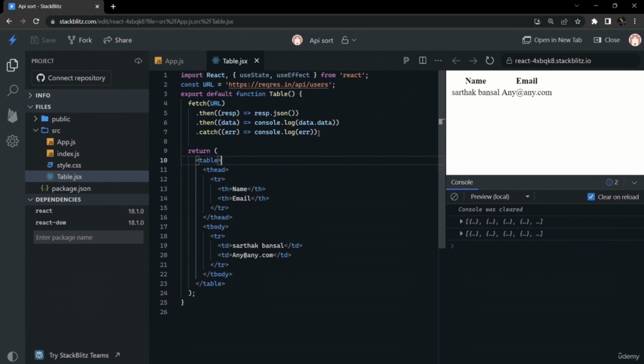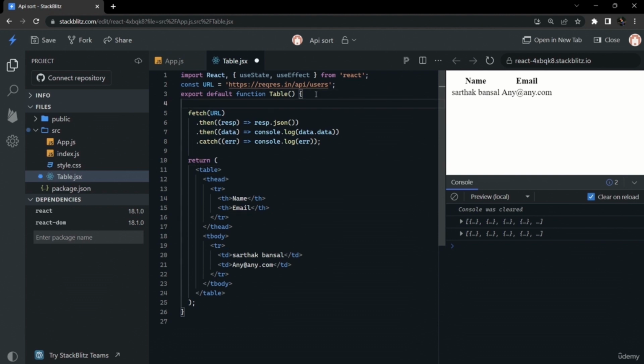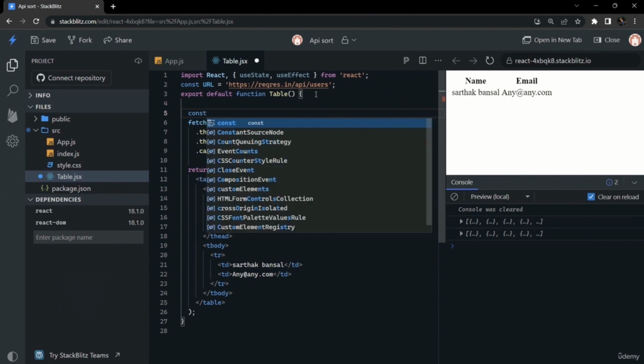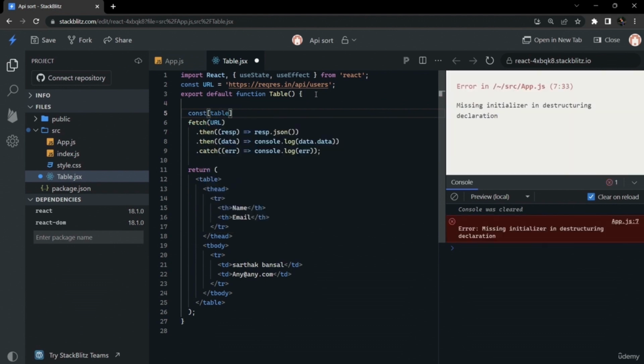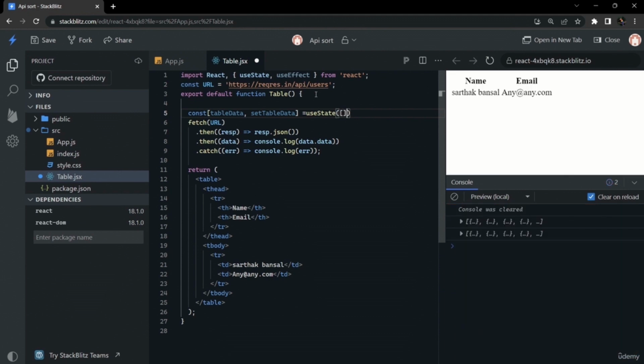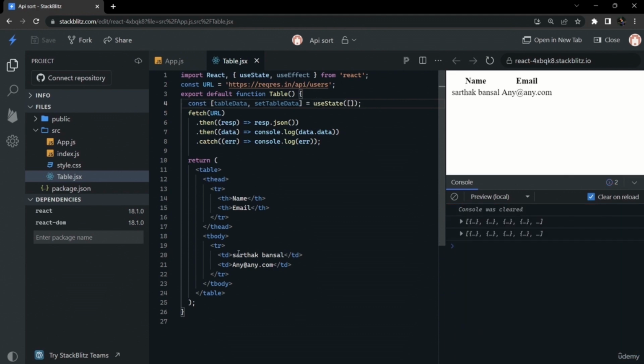After this, we will make a state above, that will be table data, and setTableData to set whatever data we are getting. We will store the data in this state.